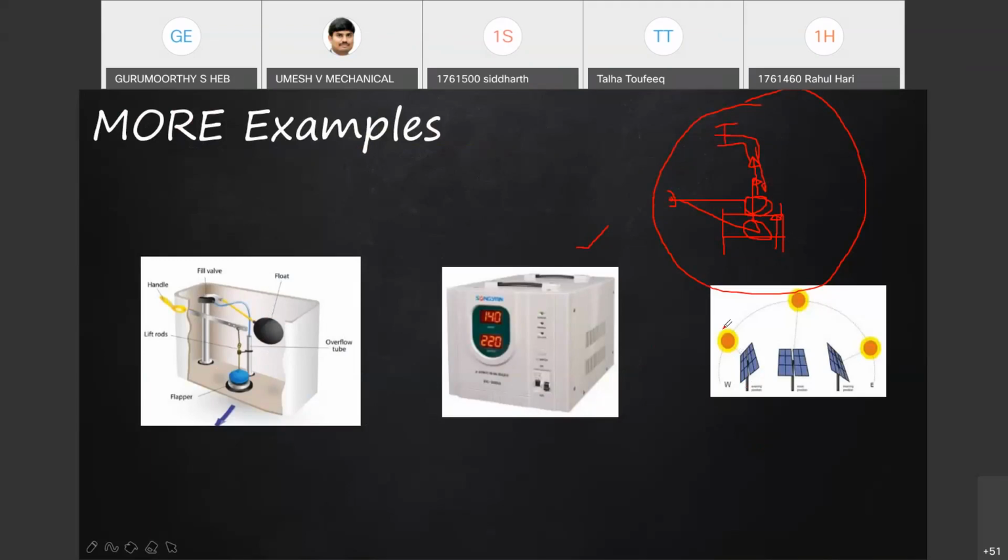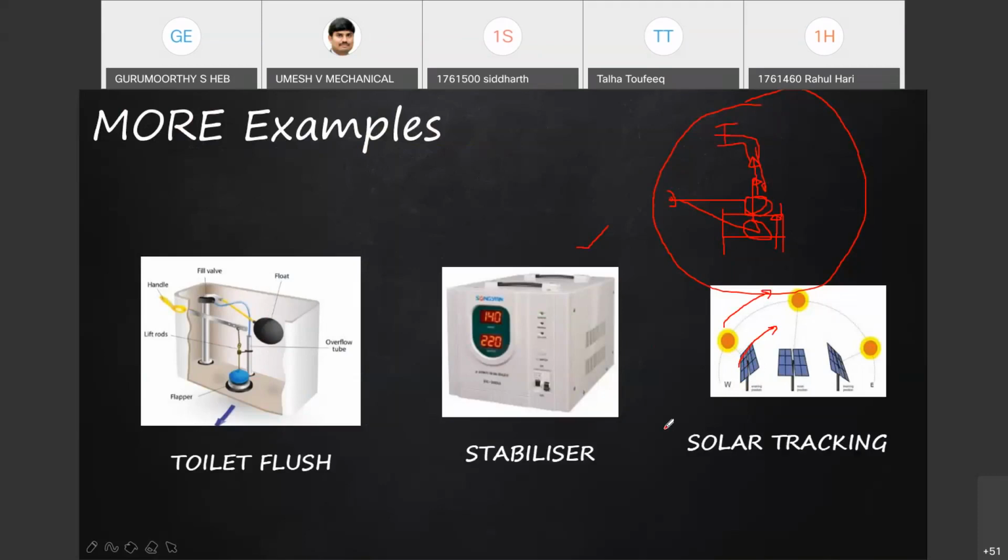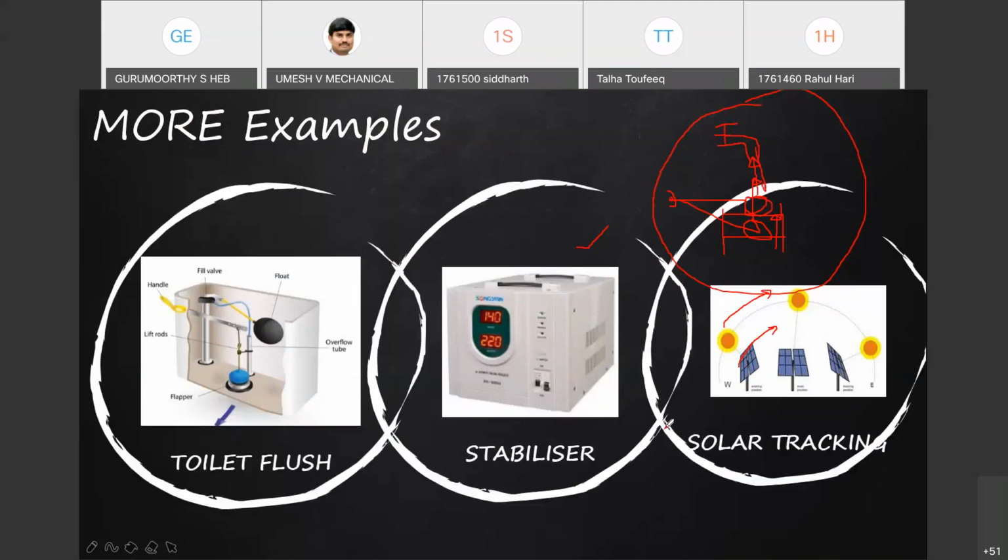The sun moves, and automatically it changes its position. Otherwise, we would have to go and change its position through a motor. These are examples that we can quote for closed loop control systems.